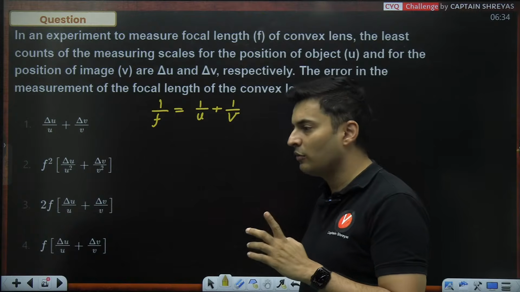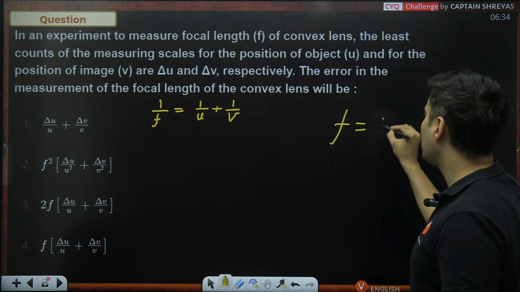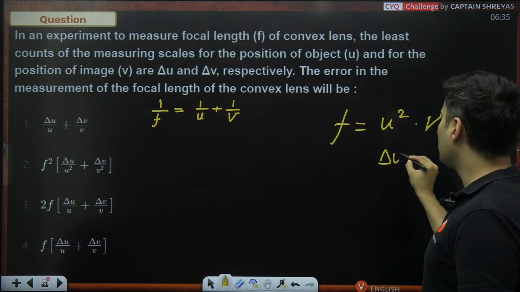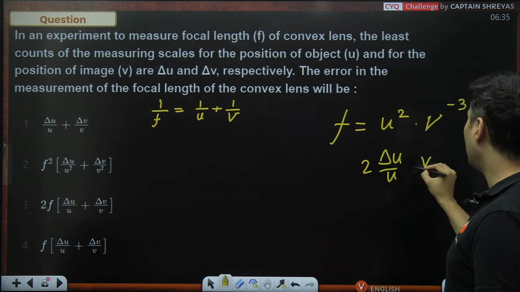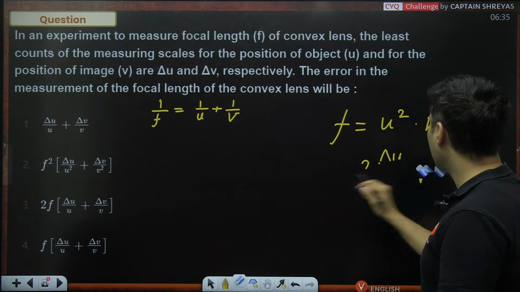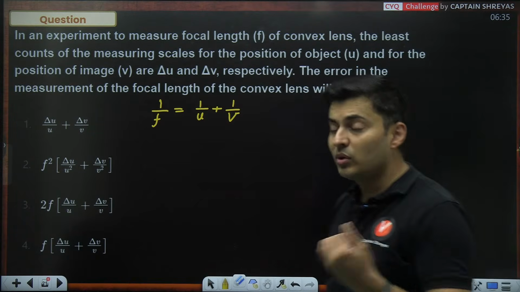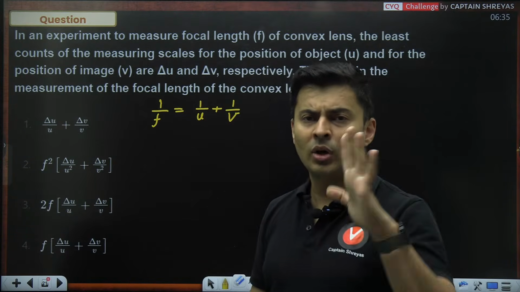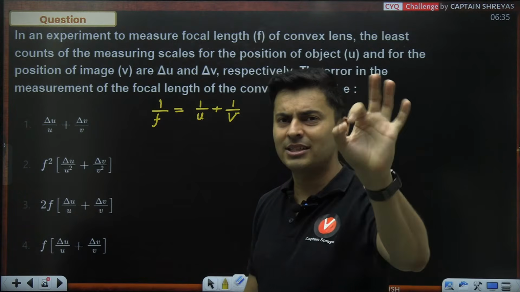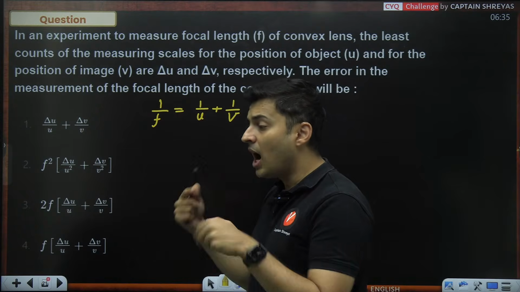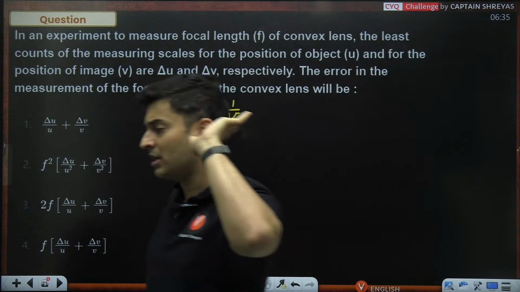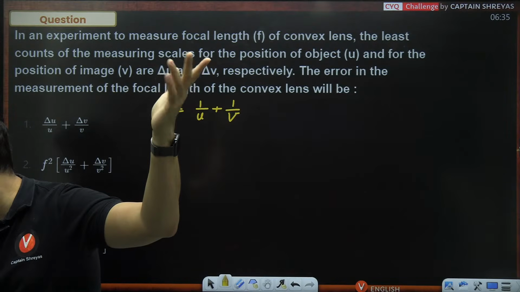Now this is a non-standard form. See, if imagine focal length was something like u raised to 2 into v raised to minus 3 or something, I know I can use delta u by u 2 times, delta v by v 3 times, I can add them, I can get relative error and all of that. But here I am not allowed to do that. So we'll have to go from the basics, and whenever you get a non-standard formula. Example, resistors in parallel. This question has come. How many of you have seen that? Resistors in parallel, R1 has this much error, R2 has that much error. How much error is there in the equivalent parallel combination? Or capacitors in series? This also.